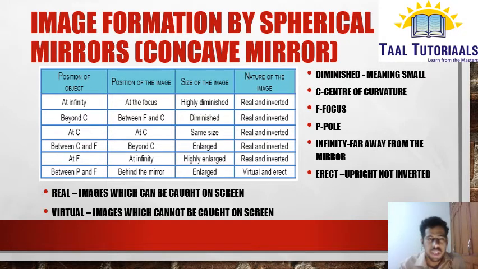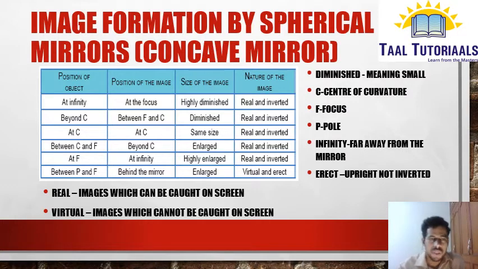In the same way, beyond C: from infinity we are coming towards the mirror. The first point we get is the center of curvature, but if you keep the object beyond the center of curvature, the image will form between F and C. F is the focus and C is the center of curvature. So the image will form between the focus and the center of curvature, and the size is diminished here. In the first case it is highly diminished, meaning very small. Here it is not highly diminished, but it is diminished, meaning a little smaller than the object. Here also the nature is the same, that is real and inverted.